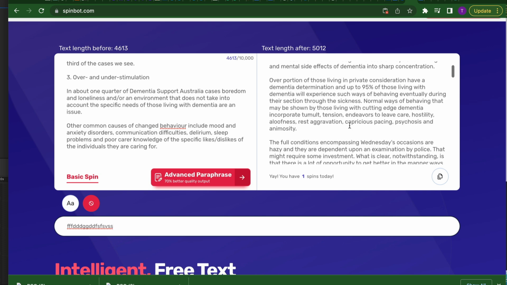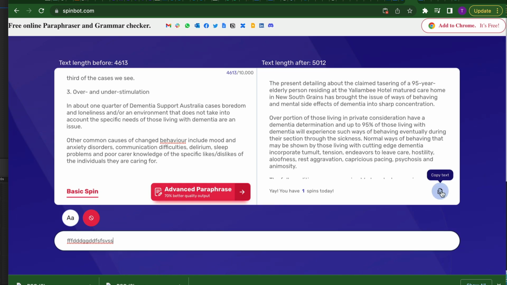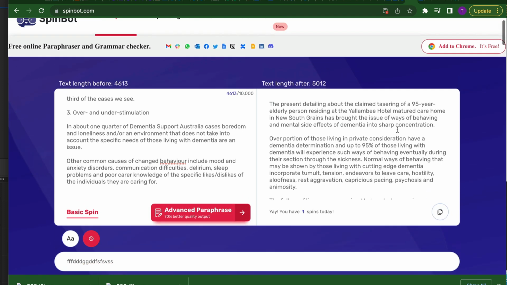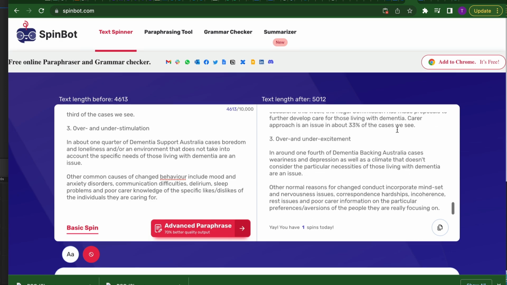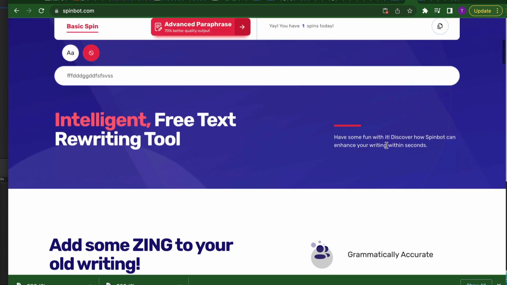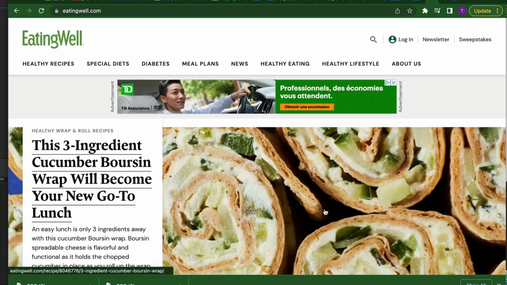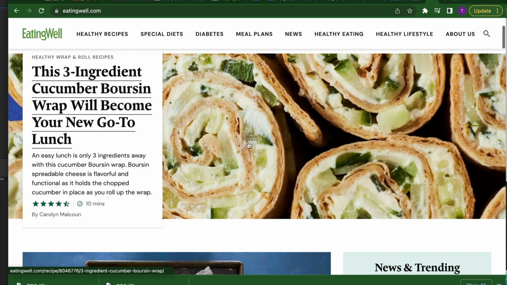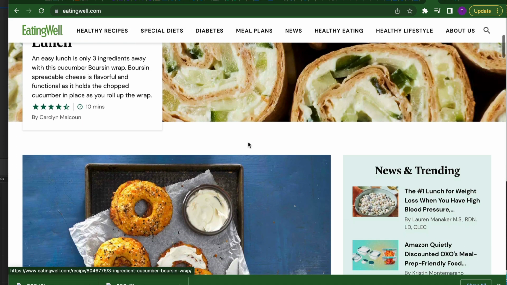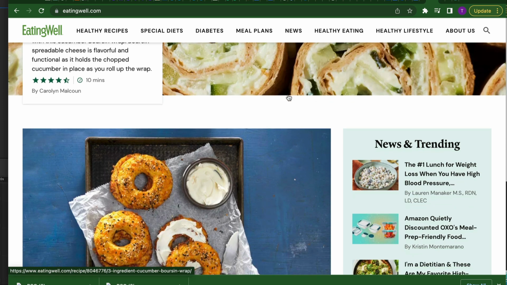Once you've done all of that, then you're going to pick it up here, copy the text, which is your new article. You've rewritten it, and so you're going to pick it up and then you're going to save it somewhere. Once you save it somewhere, then you're going to go to this website, eatingwell.com, and this is an online magazine that has thousands of subscribers, readers, and so what you're going to be doing is to submit your new article to them.